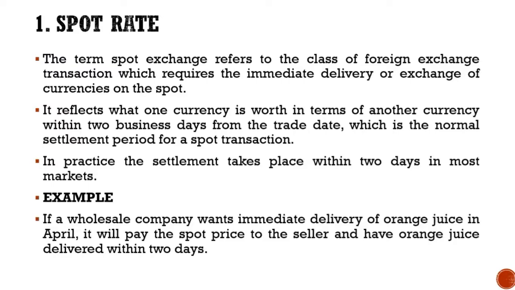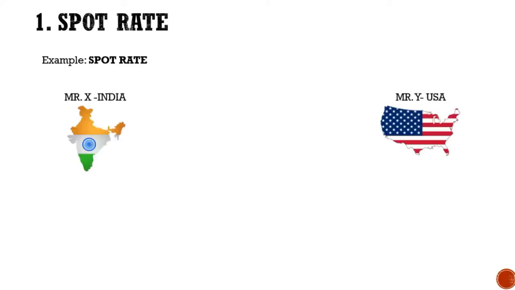For example, if a wholesaler company wants immediate delivery of orange juice in April, then it will pay the spot price to the seller and have the orange juice delivered within 2 days. Okay, we take another example. Let's say we have Mr. X from India and Mr. Y from USA. Mr. X wants to import goods from USA to India. The cost of it is $1,000.